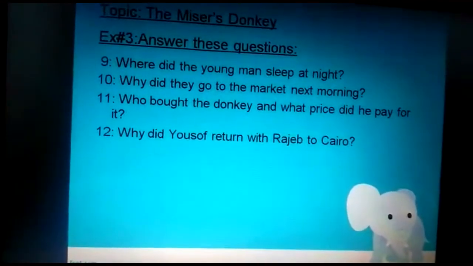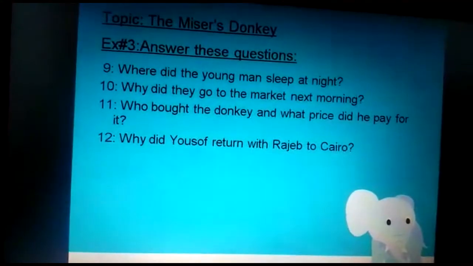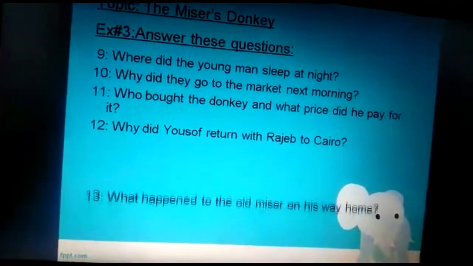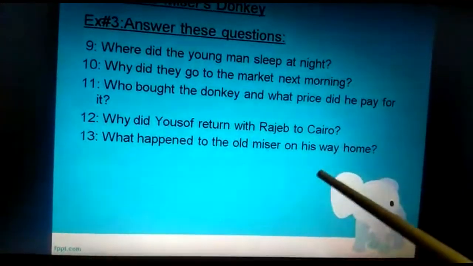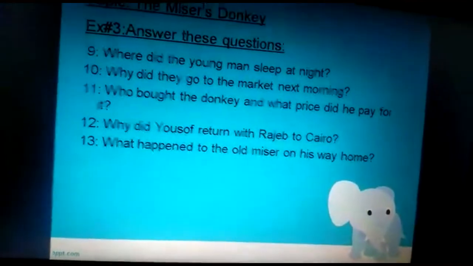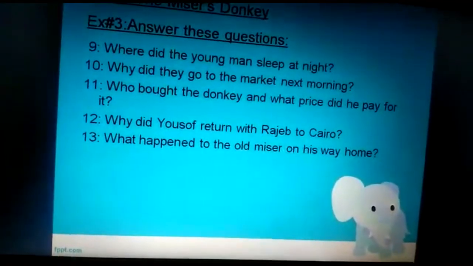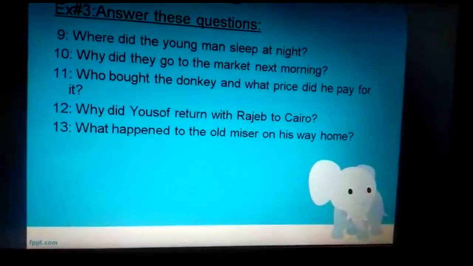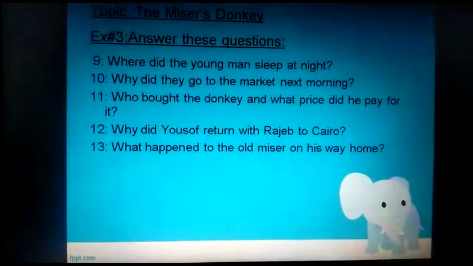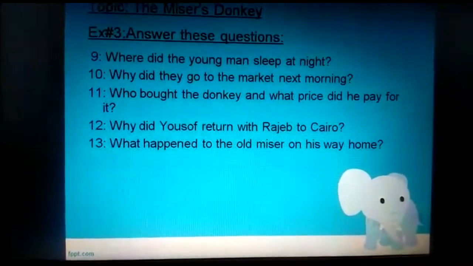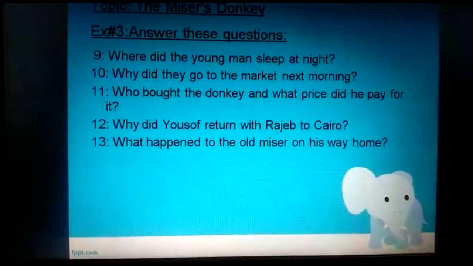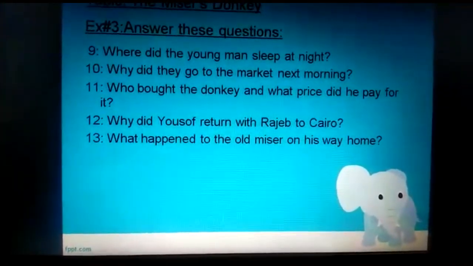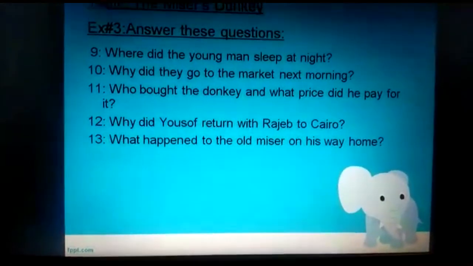Now, question number 13. What happened to the old miser on his way home? If you remember, I already told you at the start of the video that he was attacked, robbed and slain by the highway robbers. Robbers killed him for the money. He was a miser and he was killed for the money. So what will be the correct answer for this question? The answer will be that he was attacked, robbed and slain by the highway robbers.